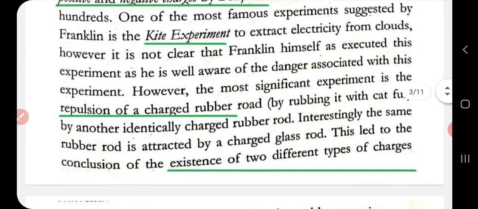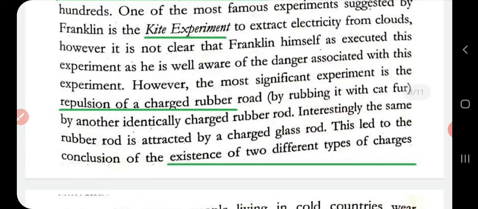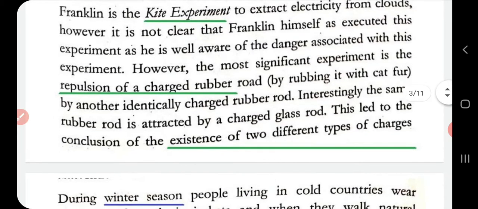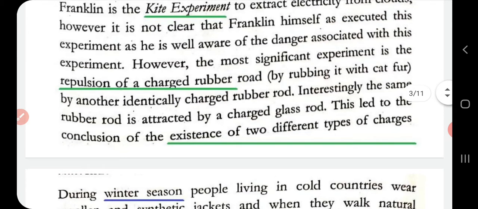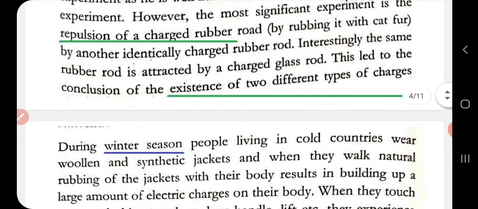Another most significant experiment is the repulsion of a charged rubber rod by another identical charged rubber rod. That is, if you have two identically charged rubber rods, they will repel each other. And the same rubber rod, when rubbed with a charged glass rod, attracts each other. So the existence of positive and negative charges is there, and at the same time how they behave, that is, like charges repel and unlike charges attract. All these concepts were made clear from these simple experiments.